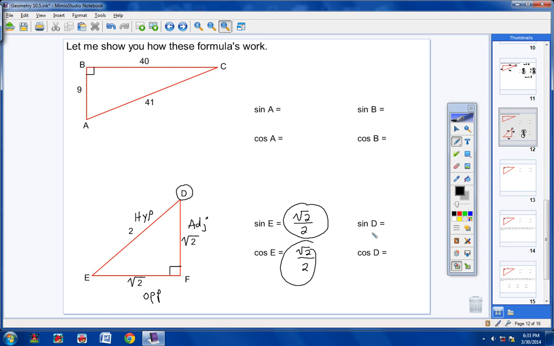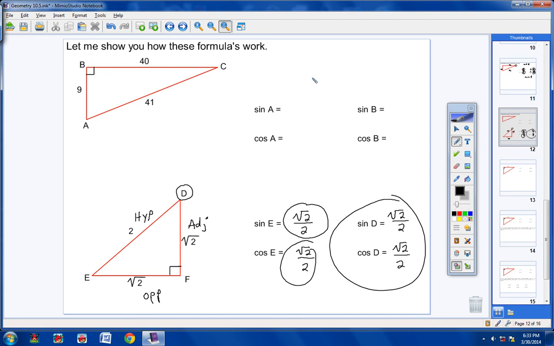Now, let's find the sine of D. The formula for sine is opposite over hypotenuse. Well, my opposite is square root of 2. My hypotenuse is 2. So I'm going to get square root of 2 over 2. And now the cosine of D. Well, the formula for cosine, or the trig ratio, is adjacent over hypotenuse. So the cosine of D would be adjacent square root of 2 over the hypotenuse 2. And there we go, we did it.